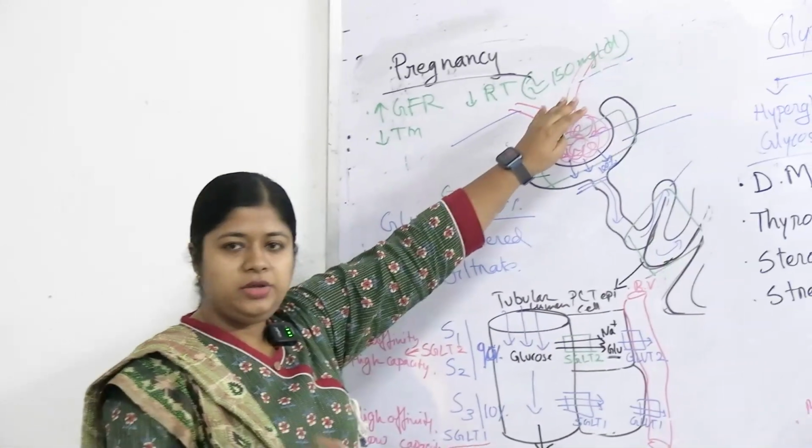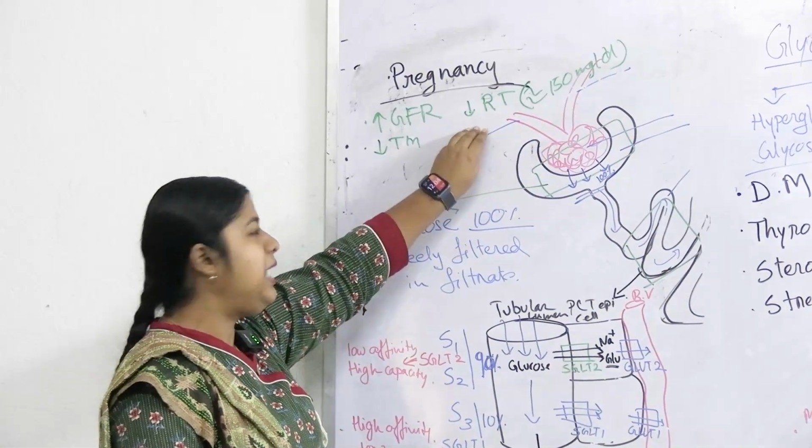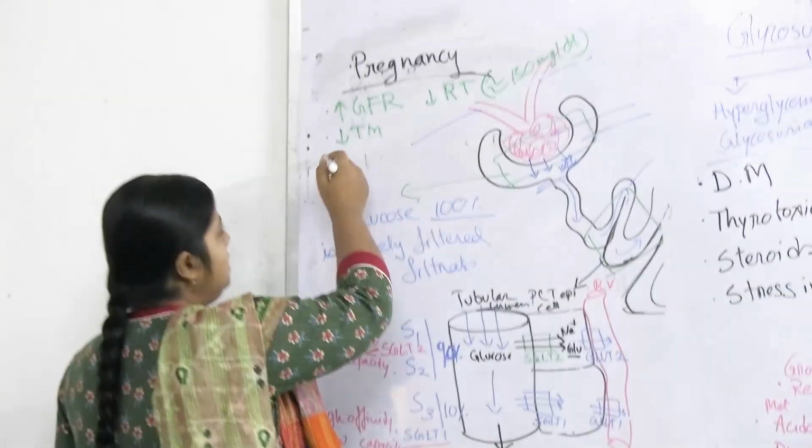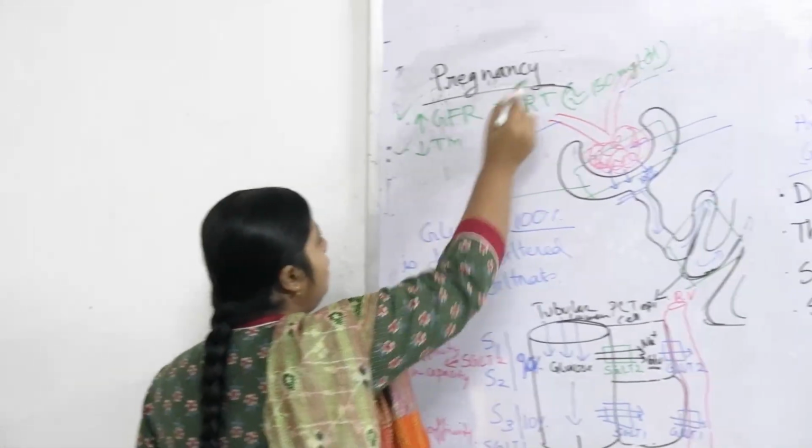In a normal individual, glucose will not appear in urine at 150 milligram, but in pregnant patients, as their renal threshold comes down, they may excrete glucose even at lower blood glucose. That is why the parameters responsible for glucosuria in pregnancy are increased GFR leading to decreased transport maximum, along with the decreased renal threshold.